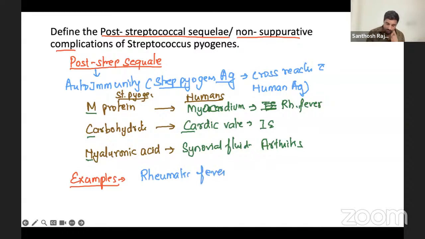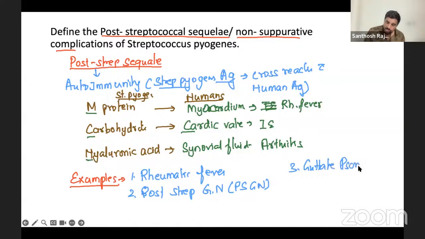First disease. Second is your post-streptococcal glomerulonephritis. We call it PSGN. Okay. And not only these are most important. Apart from this, there is something called guttate psoriasis, a type of psoriasis. After Streptococcus pyogenes, you get it. Okay. And also reactive arthritis.